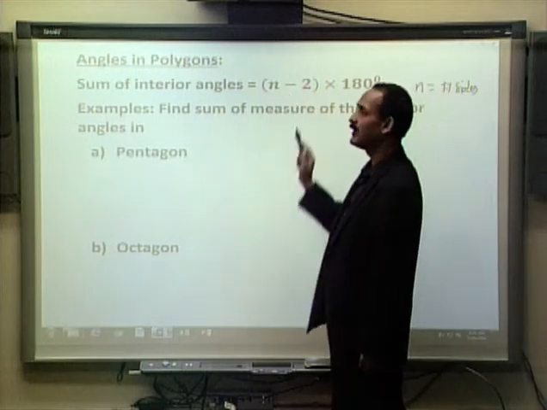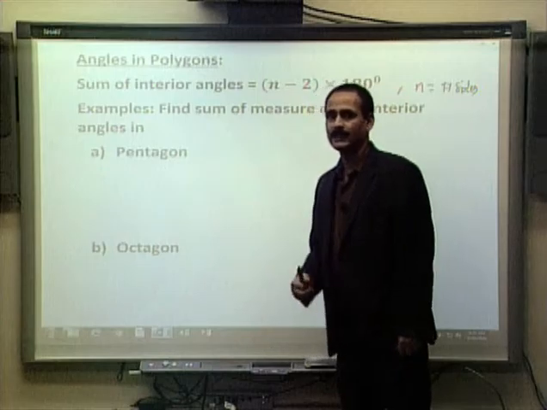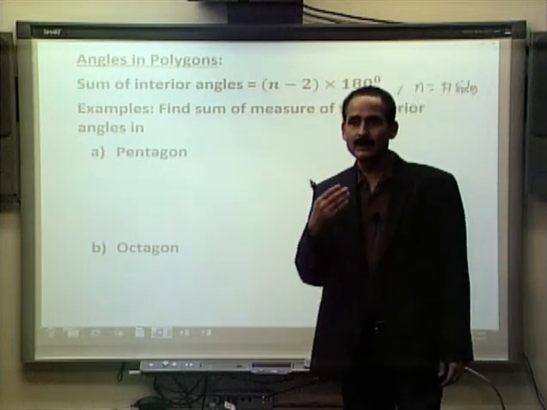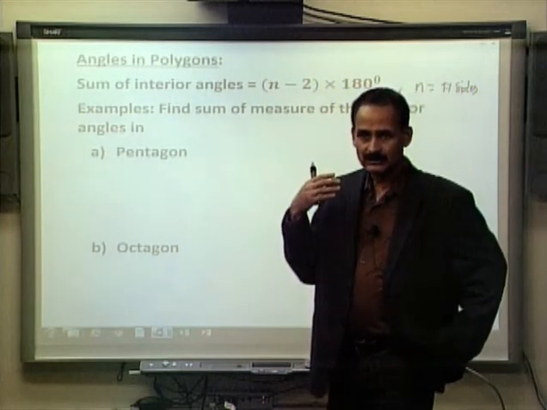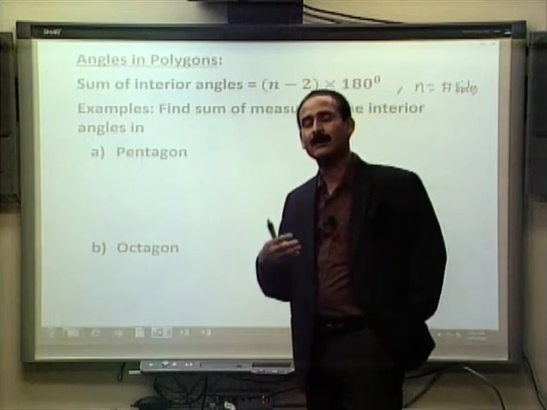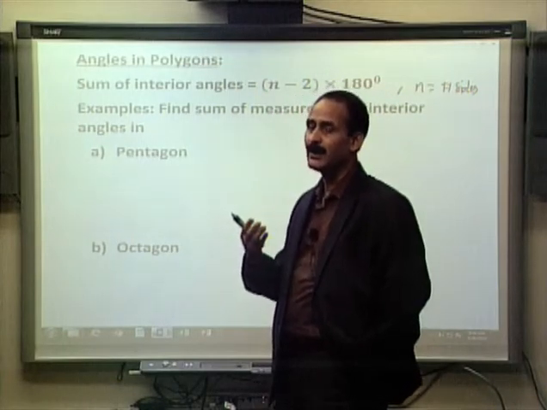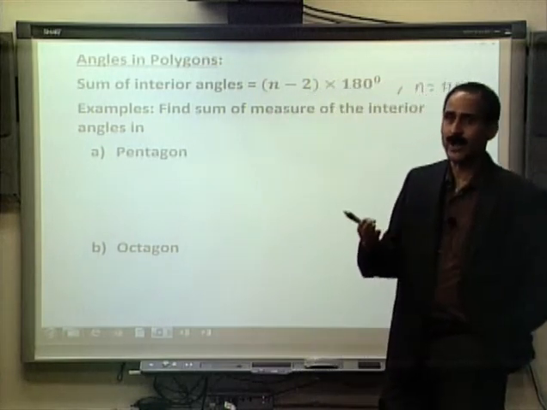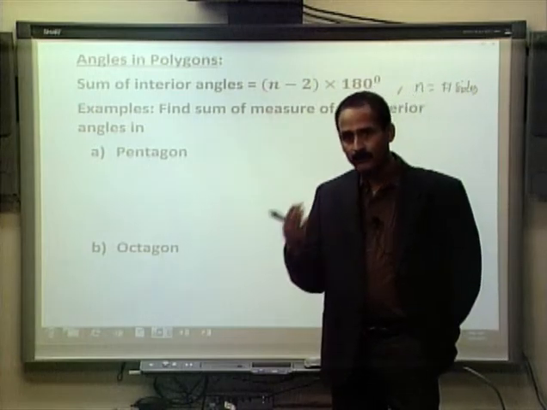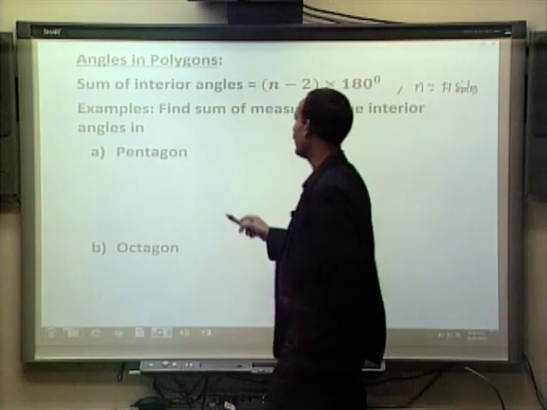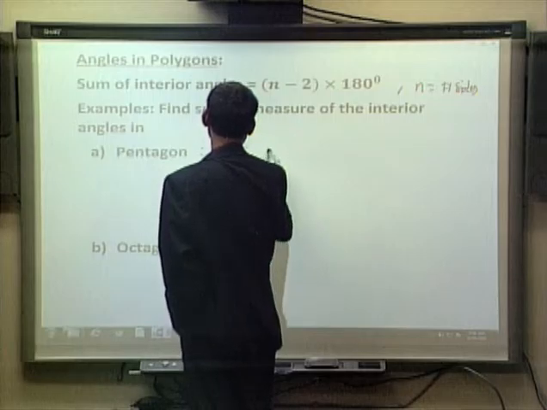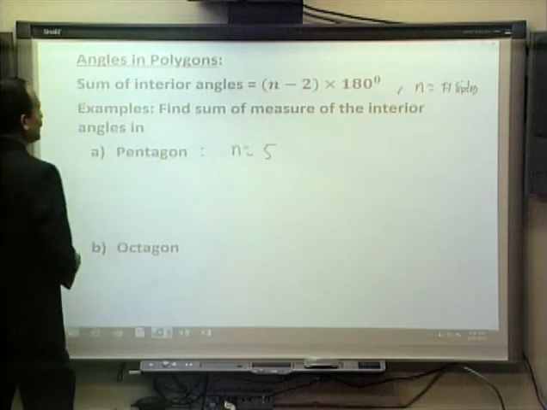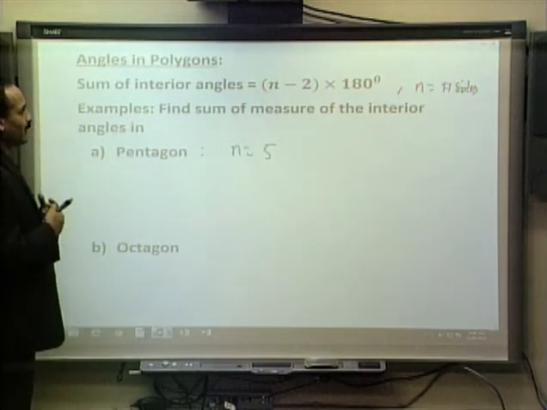So if we are thinking of a triangle, n is 3. If we are thinking of a quadrilateral or square, n is 4. If we are thinking of a pentagon, n is 5. So if the question is to find the sum of